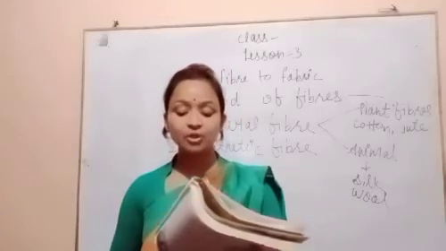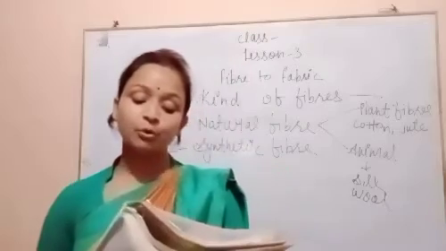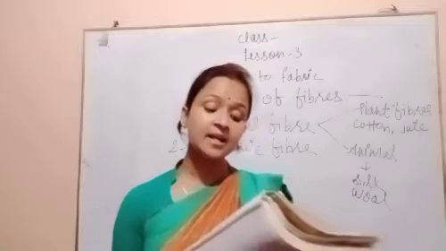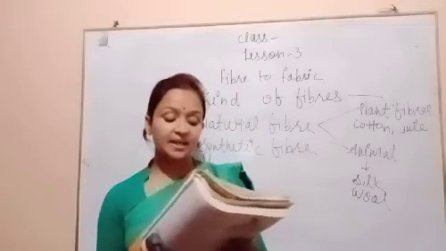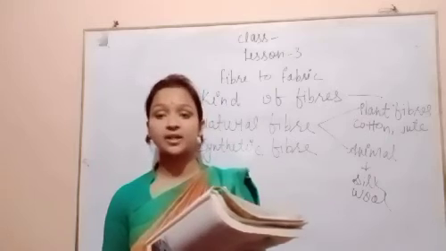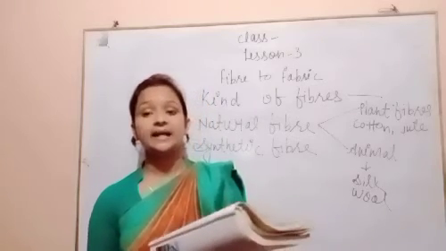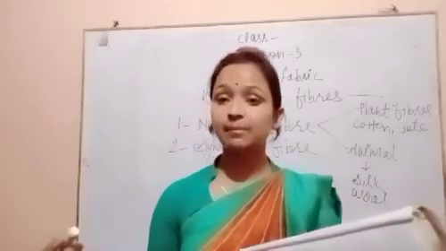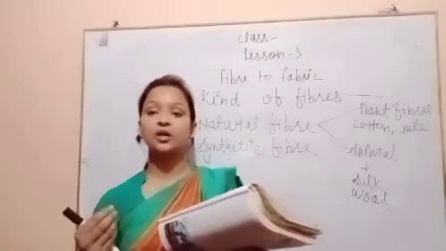Synthetic fibers are obtained from petroleum products by complex chemical processes. They are more durable than natural fibers but do not absorb water. You know that cotton is very good in the summer. We wear cotton clothes in the summer because they absorb water easily.